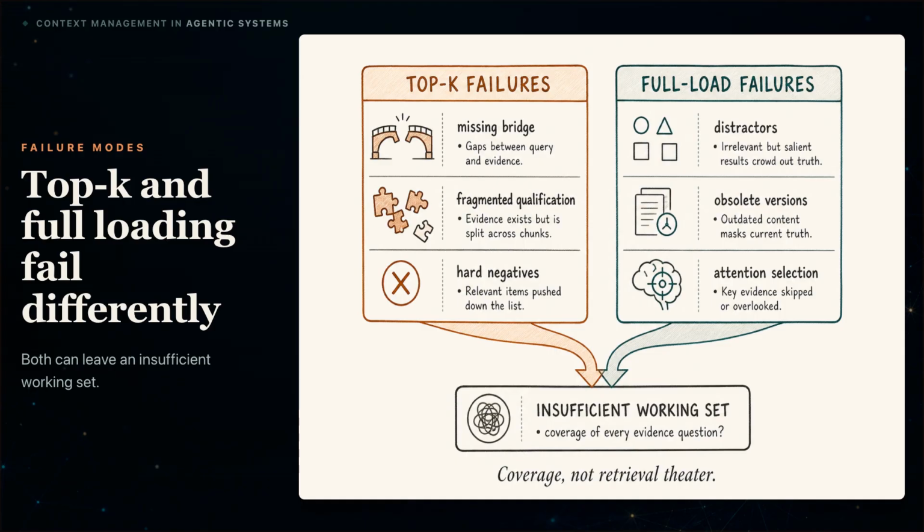Focused retrieval and full loading remove different failure modes. Retrieving only the highest-ranked passages can miss a bridge document, fragment a qualification from its clause, or return hard negatives that look almost correct. Increasing how many candidates you keep may raise recall while reducing the quality of what reaches the model. Full loading avoids that particular omission, but it does not remove selection.